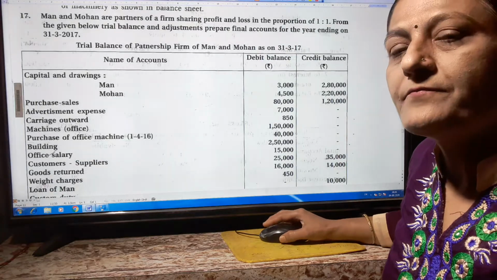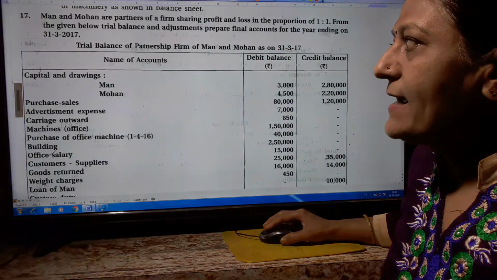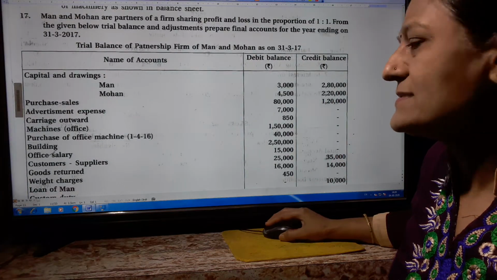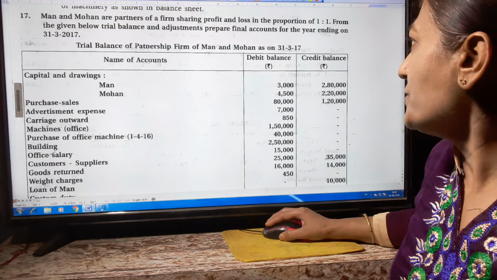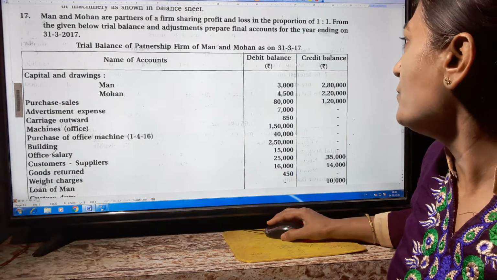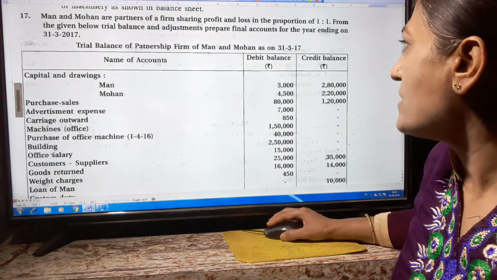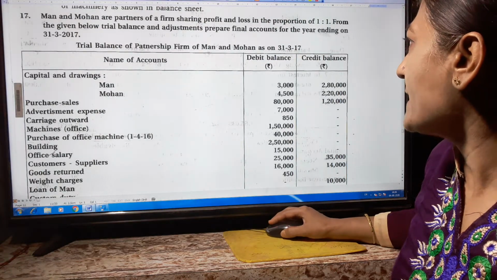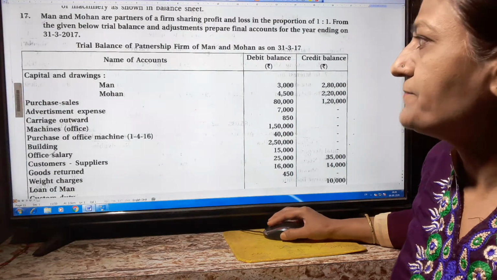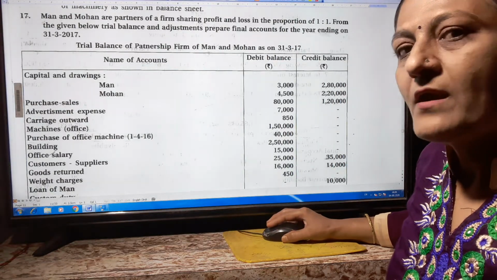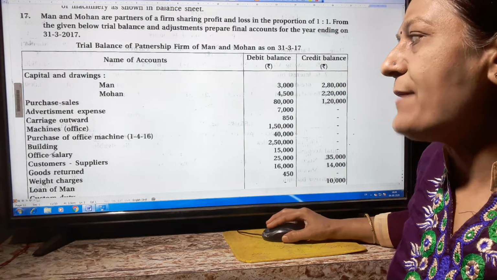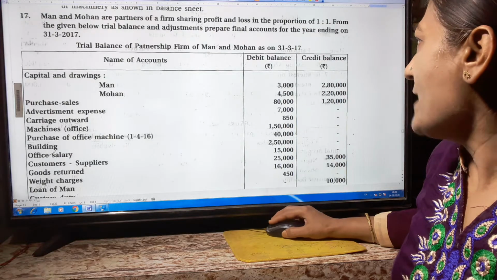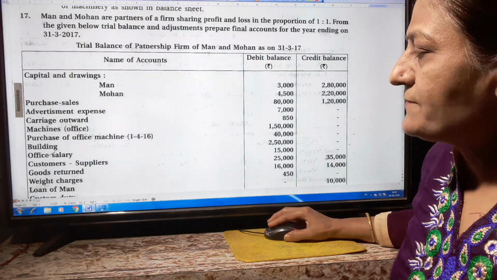Capital and drawing. Capital is always credit and drawing is always debit. So a debit balance is a drawing and a credit balance is a capital. Man: 2,80,000 capital, 3,000 drawing. Mohan: drawing 4,500 and capital 2,20,000. Purchase and sales: purchase is always debit and sales is always credit. So 80,000 is a purchase and 1,20,000 is a sale.